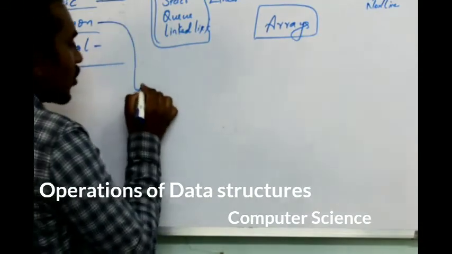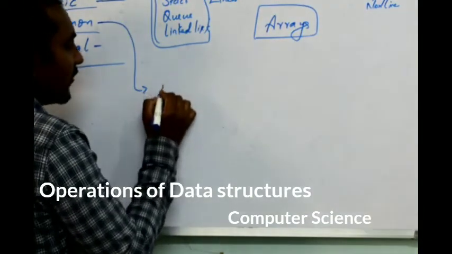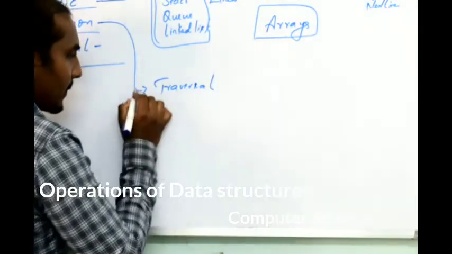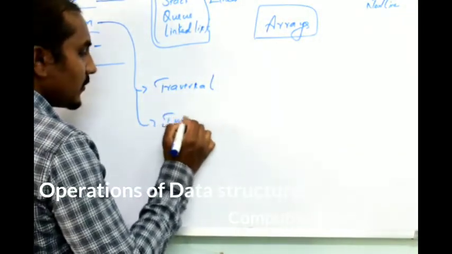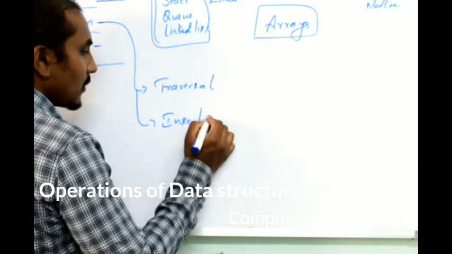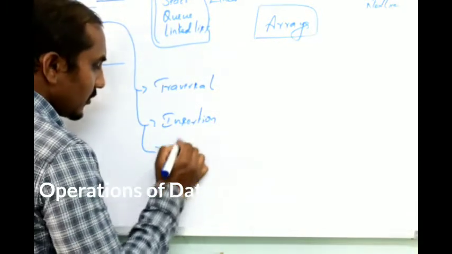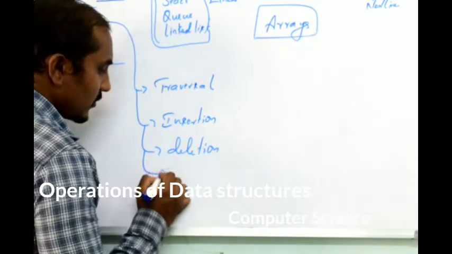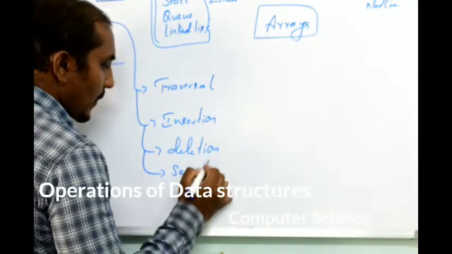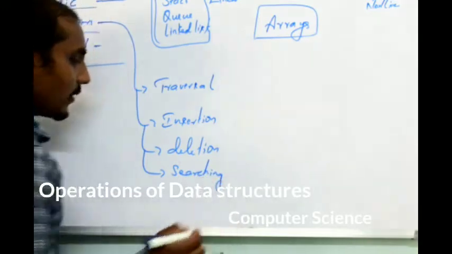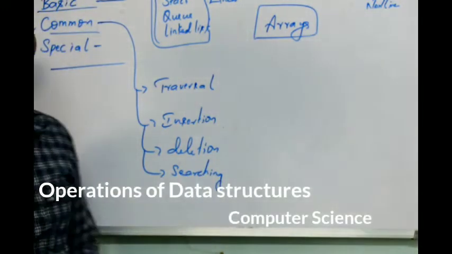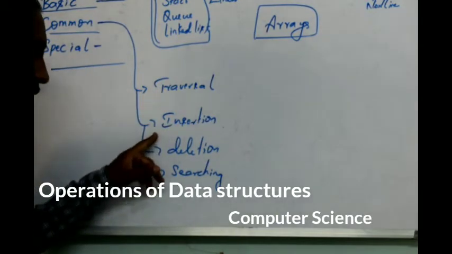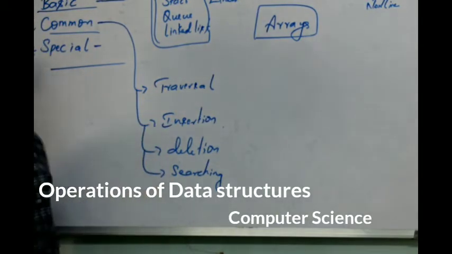Common operations we have are traversal, insertion and deletion, and searching. So we have some common operations on the data structure like traversal, insertion, deletion as well as searching.